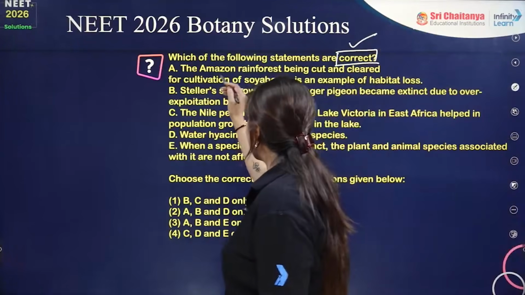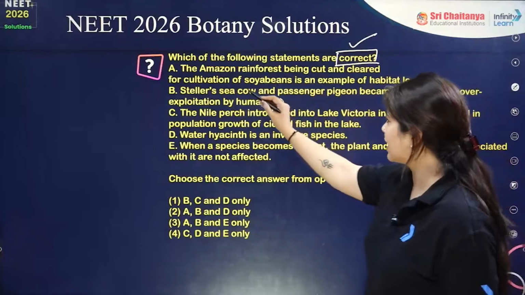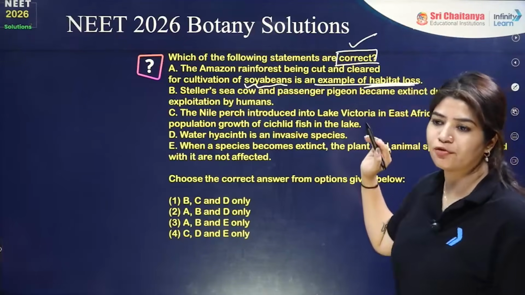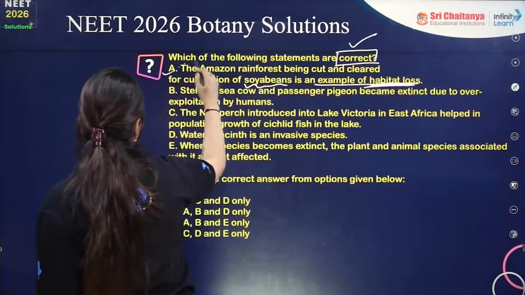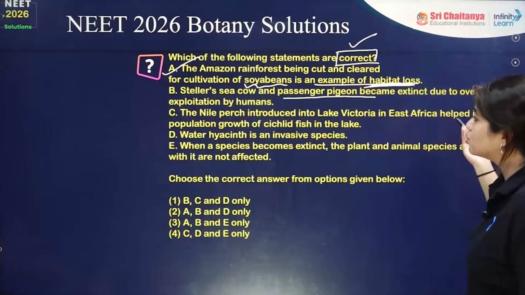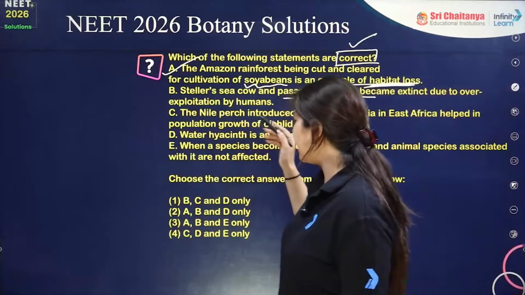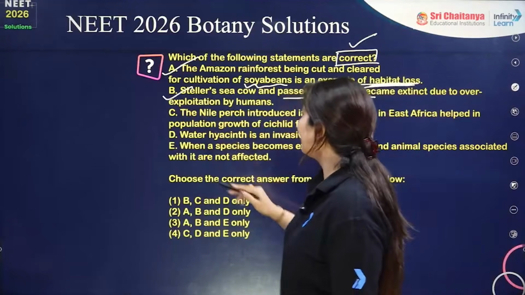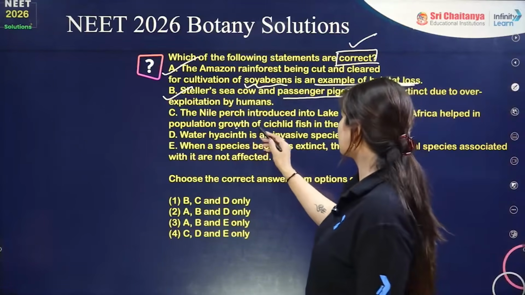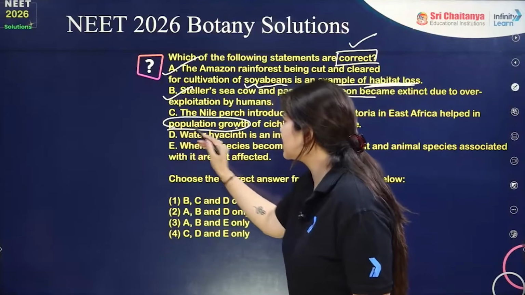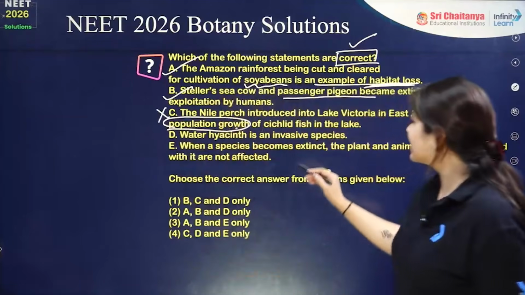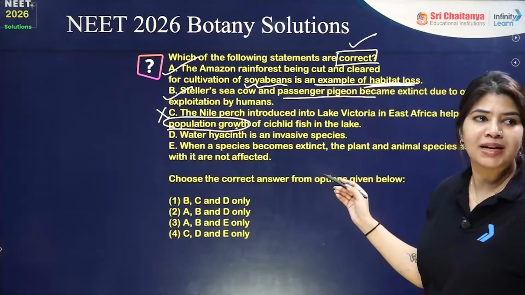First statement: the Amazon rainforest being cut and cleared for cultivation of soybeans is an example of habitat loss. Yes, it is a crucial example of habitat loss and fragmentation. Statement 2: Steller's sea cow and passenger pigeon became extinct due to over-exploitation by humans. That is also a correct statement. Nile perch introduced into Lake Victoria helps in population growth? Not population growth, it is basically declining the population of cichlid fishes. Incorrect statement. Water hyacinth is an invasive species. Yes, it was also introduced.